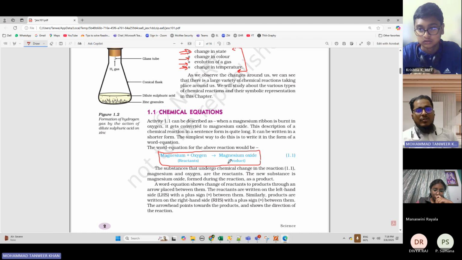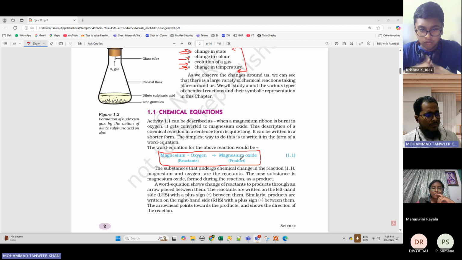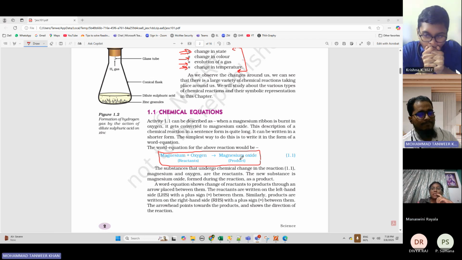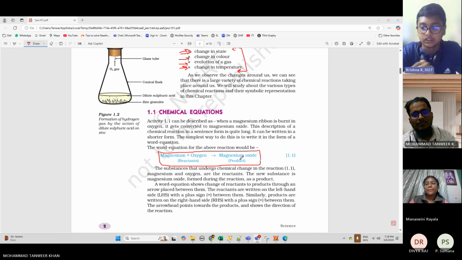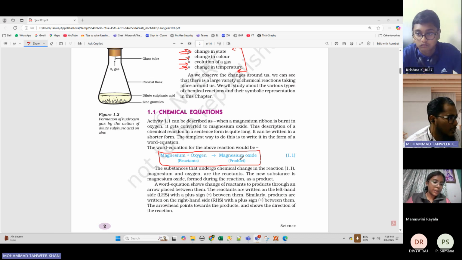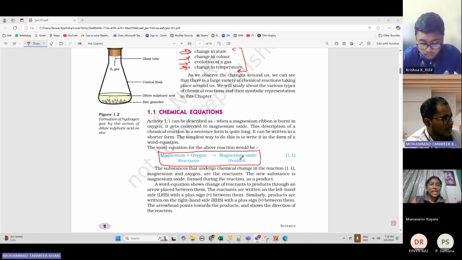So reactants will be on the left hand side, okay? And products will be on the right hand side. So this is clear? Okay. So now what will be on the left hand side, reactant or product? Reactant, sir. Reactant. Okay.